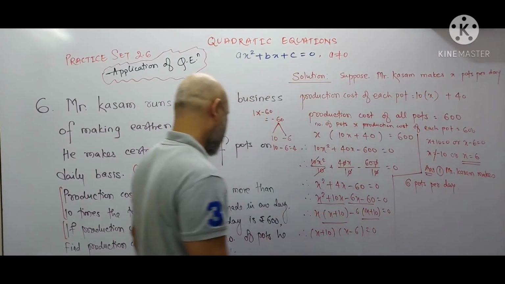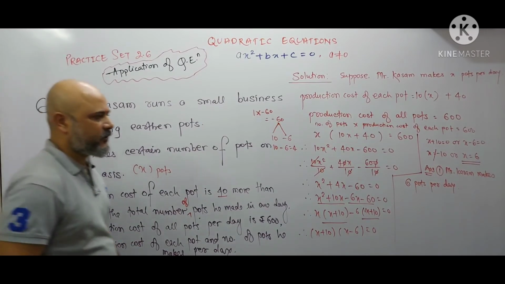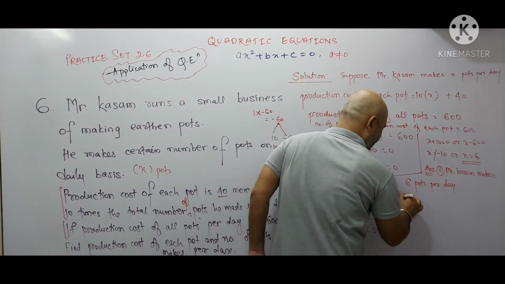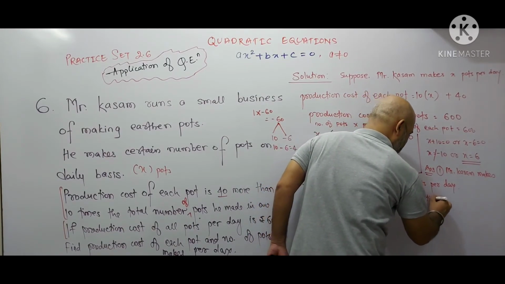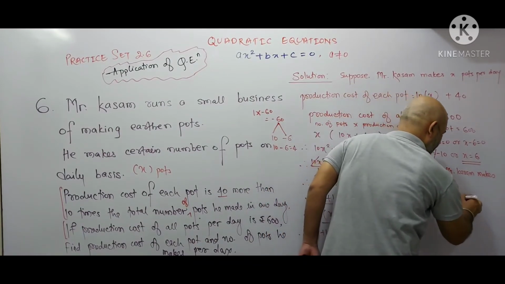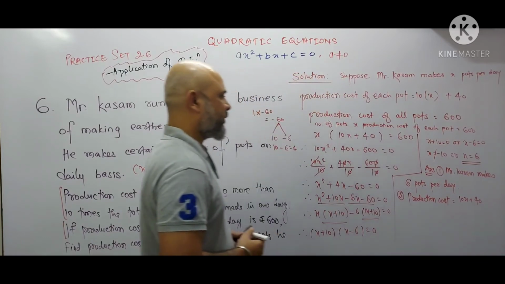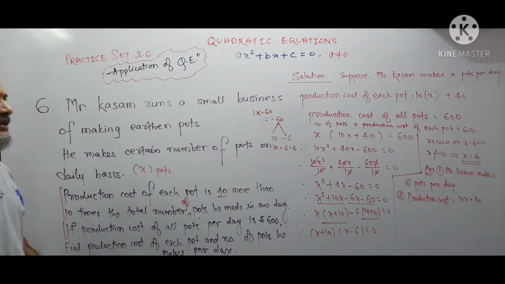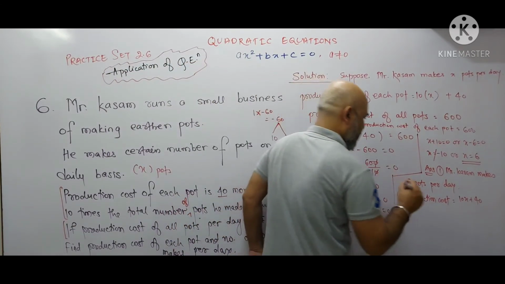Now second is what? You have to find out the production cost of each pot. So second, production cost is equal to 10x plus 40. Okay. What is the production cost of each pot? That is 10x plus 40. Now we put the value of x is 6.